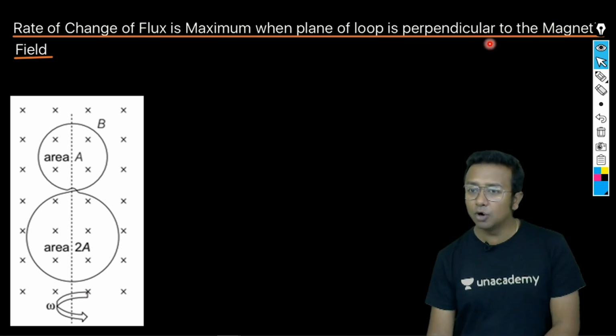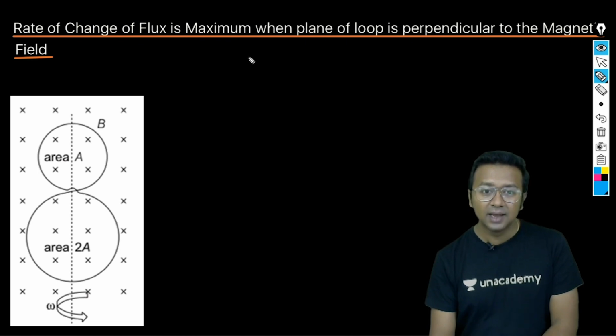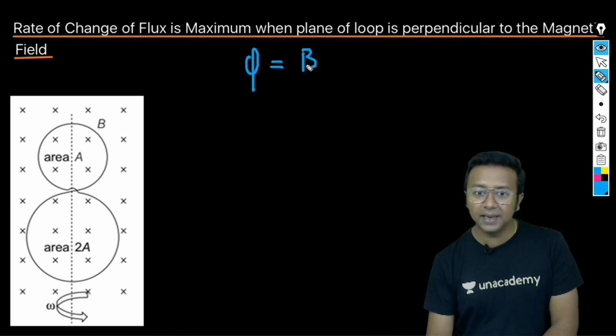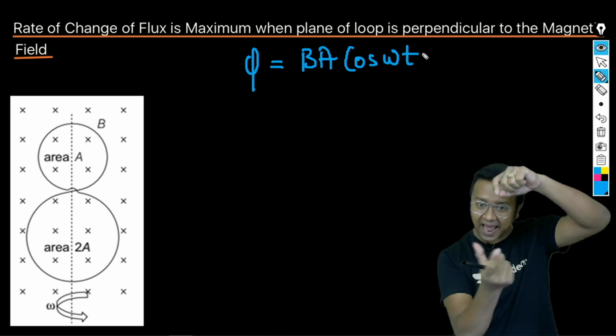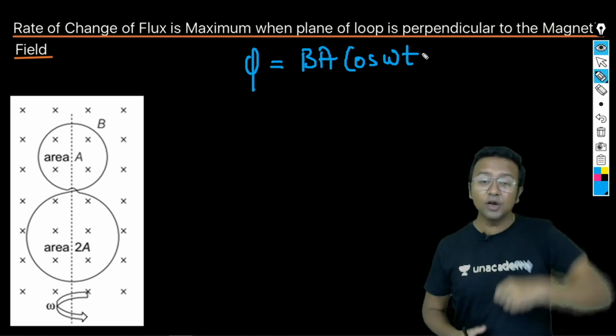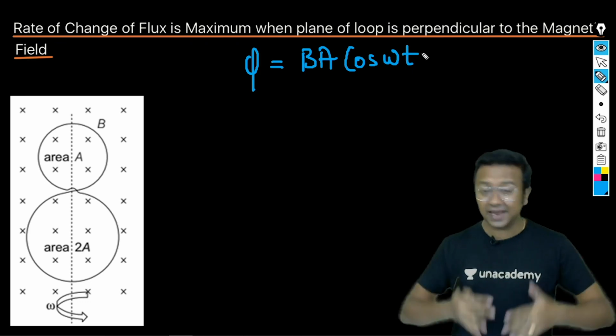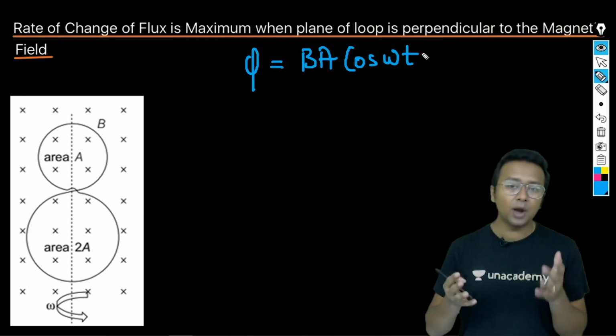Okay, so how do we find it out? See, the rate of change of flux. The flux we defined as equal to BA cos of omega t. Because if it is rotating, the angle theta that it is going to rotate is equal to the angular displacement, and angular displacement we know will be equal to omega t.